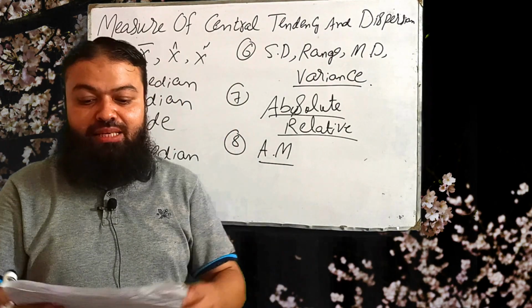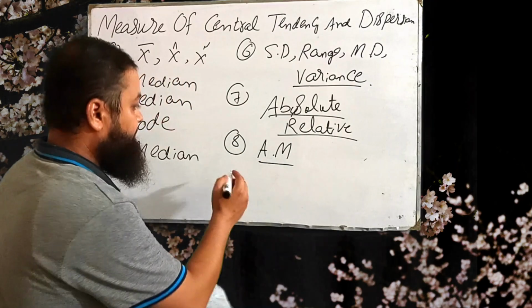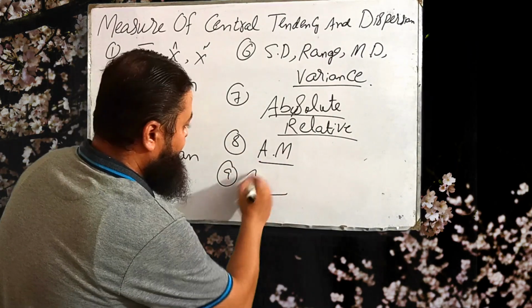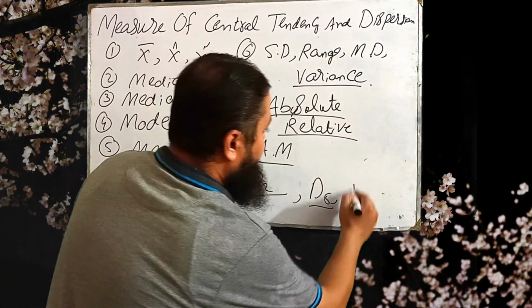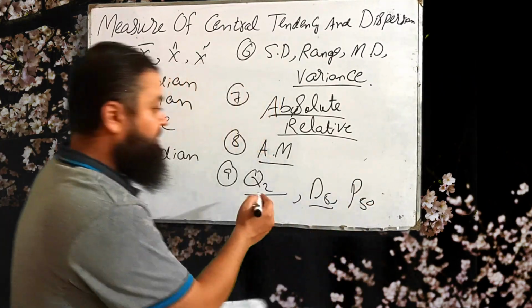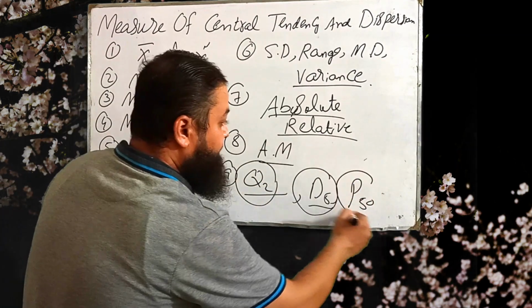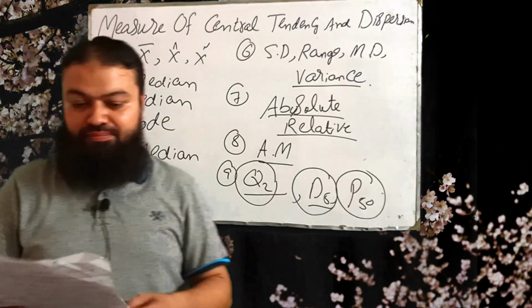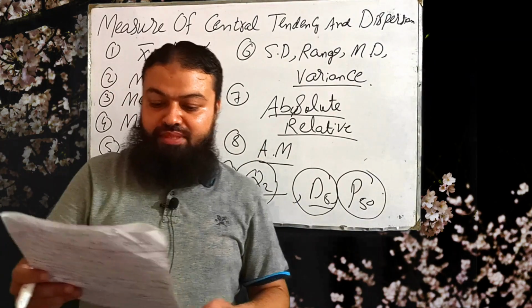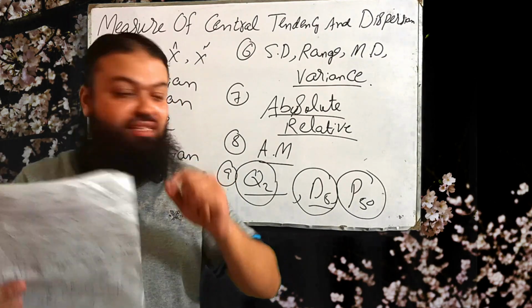Number nine, the middle value of an ordered series is called Q2, D5 and P50. Second quartile is median, fifth decile is also median and 50th percentile is also median of an ordered series of data. Number 10 is the first quartile divides a frequency distribution in the ratio.